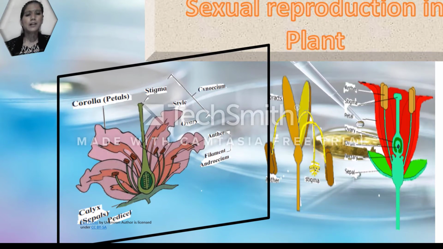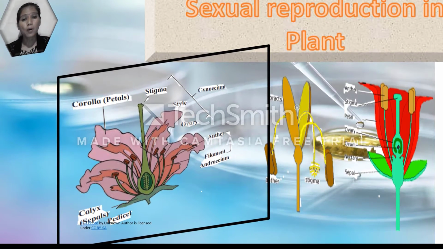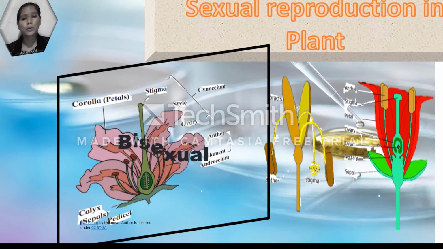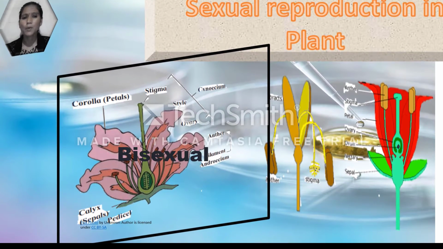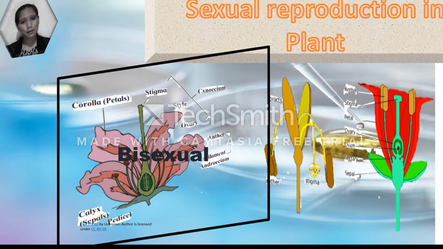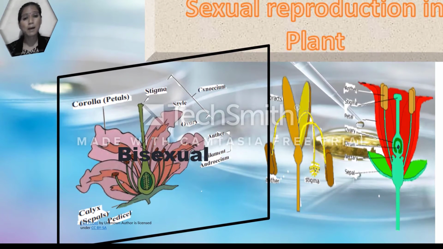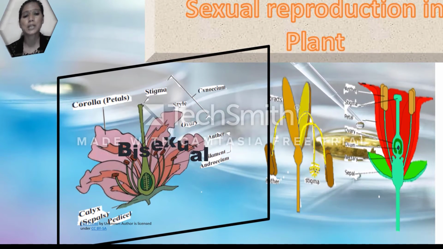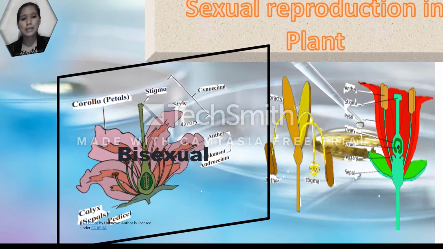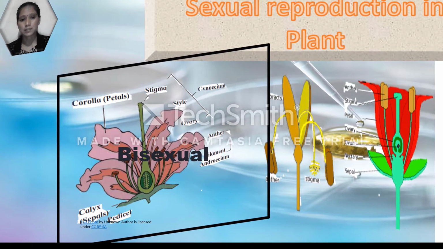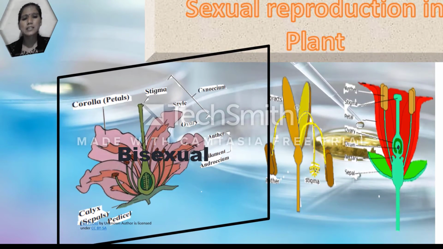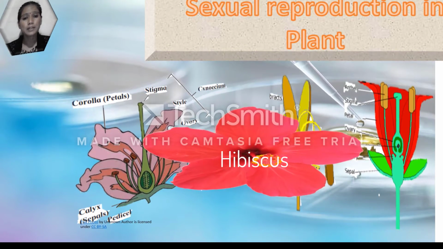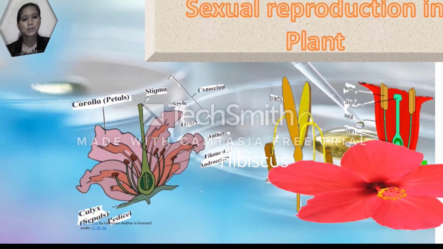A flower is called bisexual if both androecium and gynoecium are present. Why is it called a bisexual flower? Because both the androecium and gynoecium are present in this flower. The example given here is hibiscus. You can see the diagram of the hibiscus.